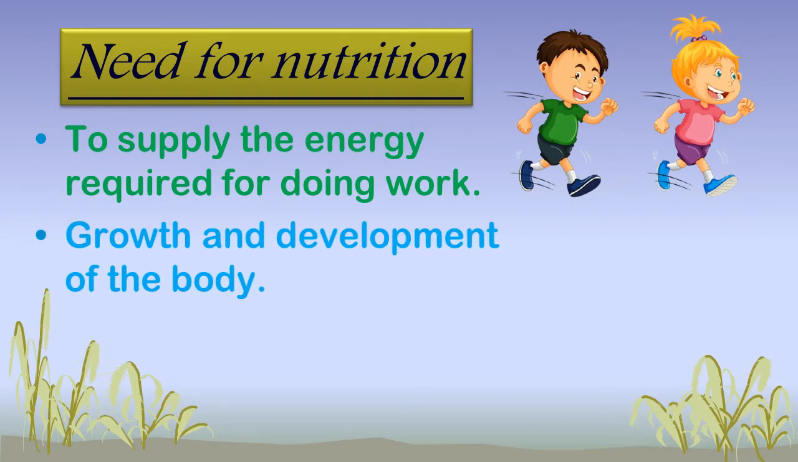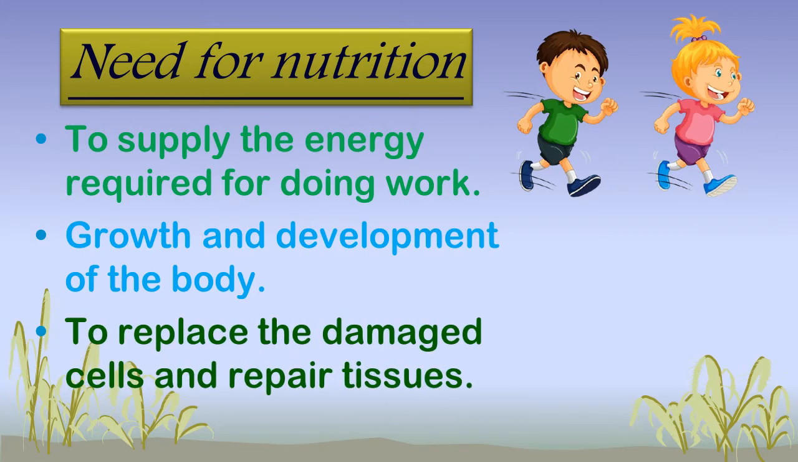And next is growth and development of the body. That means a small child grows into a big adult human being by means of nutrition only. So this is required for growth and development of the body. And next is to replace the damaged cells and repair tissue. That means if any injury takes place in our body externally or internally, then nutrition or a balanced diet will help us to replace the damaged cells and repair the tissue.